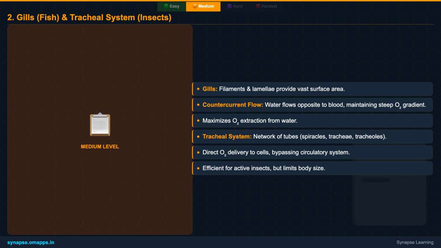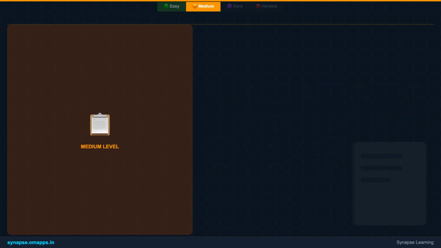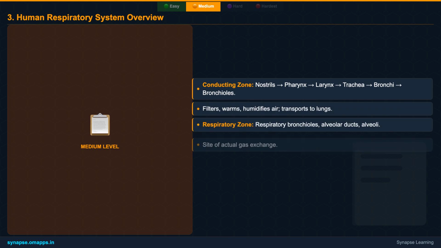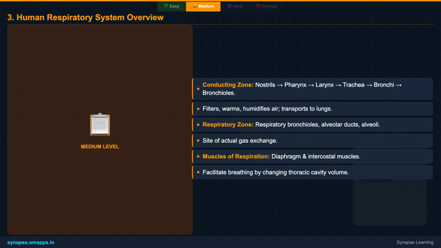Insects, on the other hand, use a tracheal system, a network of tubes opening to the outside via spiracles, directly delivering oxygen to their cells, bypassing the circulatory system for gas transport entirely, which is perfect for their small size and high activity.